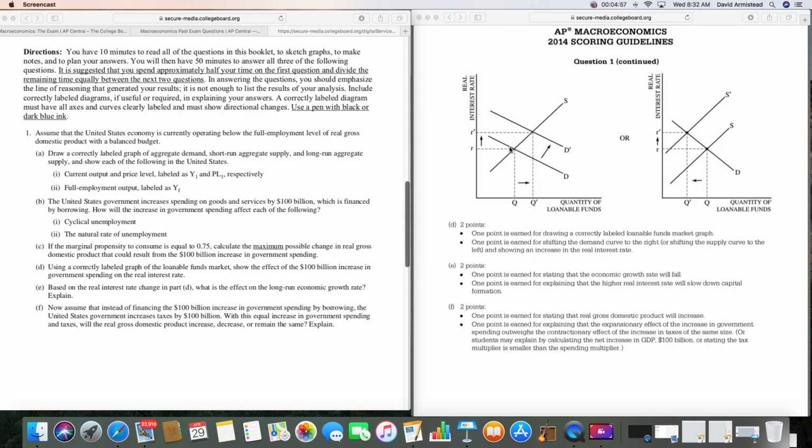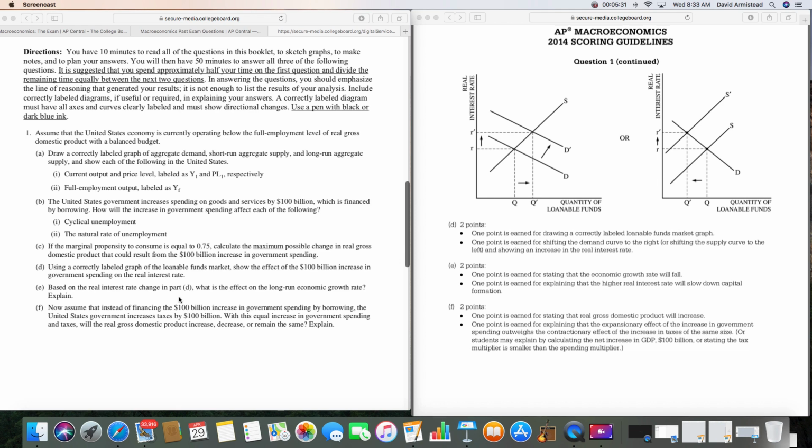If the government is borrowing, that means they are demanding loans, right? They are demanding loans. So the demand for loanable funds is going up, causing the real interest rate to go up. All right. So there's your correctly labeled graph showing that $100 billion increase in government spending. They're saying they're financing by borrowing. In other words, they are getting this money by borrowing it. They're demanding loanable funds. The demand for loanable funds is going to go up, right? Causing the real interest rate to go up.